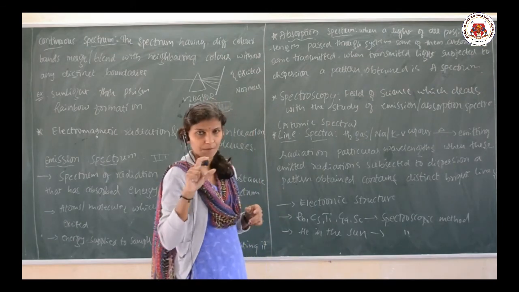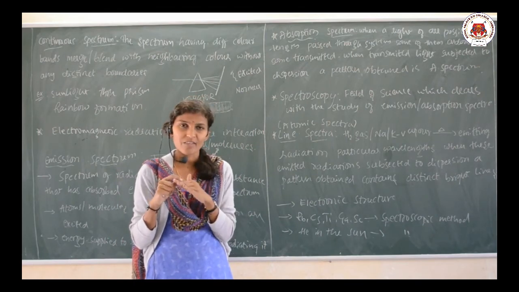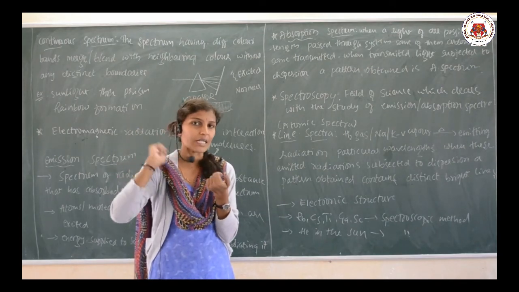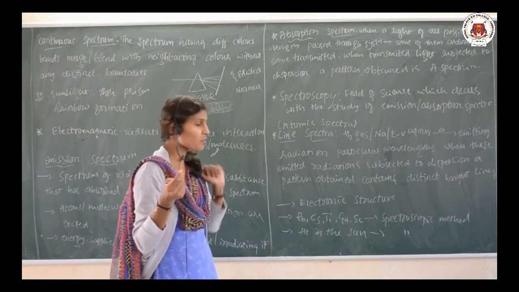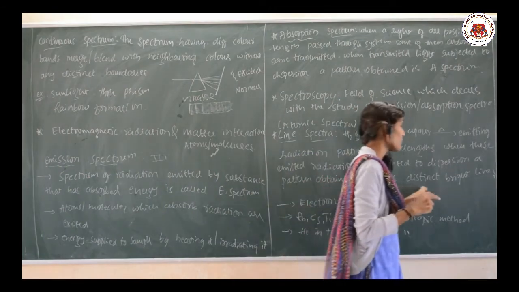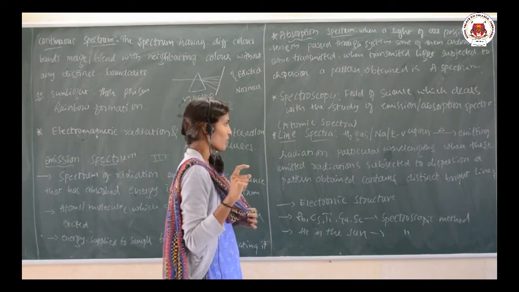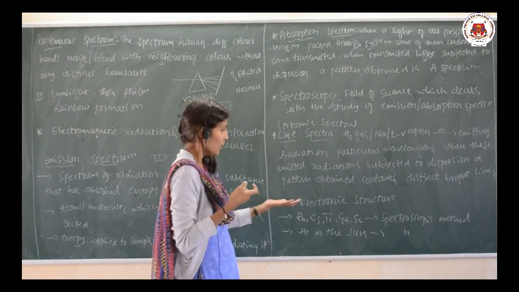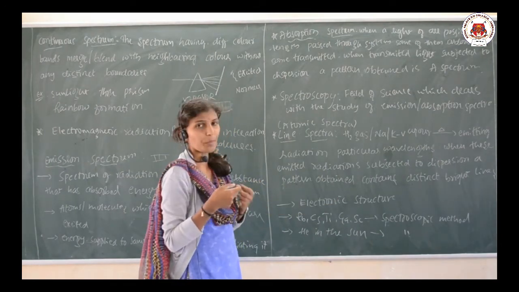Are you getting? So, when sodium or potassium or hydrogen gas is heated at high temperature, they are going to emit certain wavelength radiation, and those emitted radiations are subjected to dispersion. One pattern is obtained, and that pattern consists of distinct bright lines. Such a spectrum is called a line spectrum, and this line emission spectra has its own application. It helps to find out the electronic structure. And then spectroscopy has a huge application also.